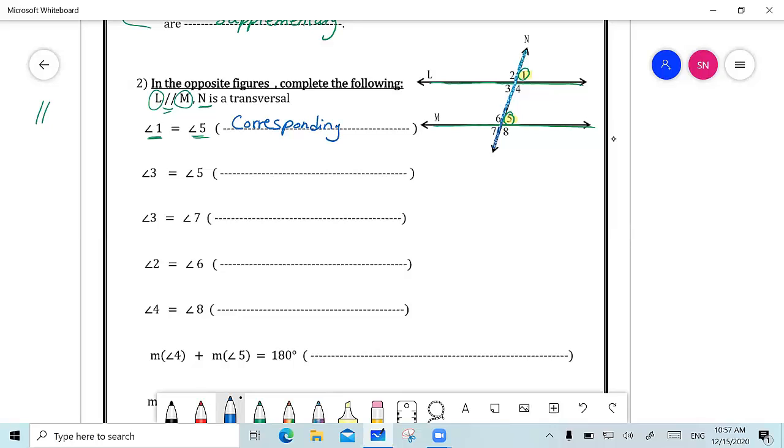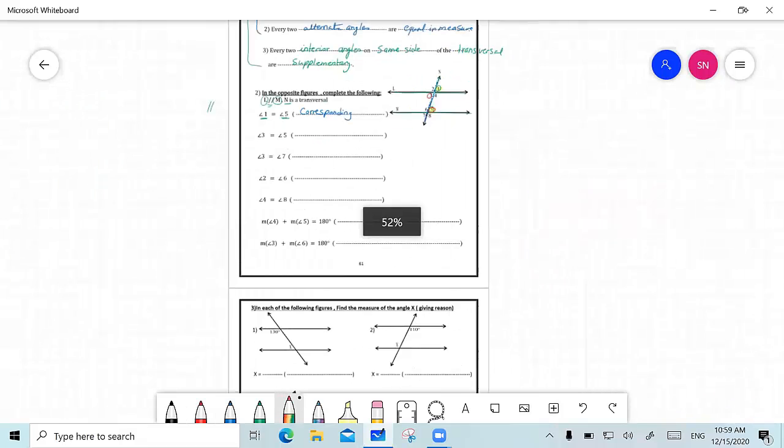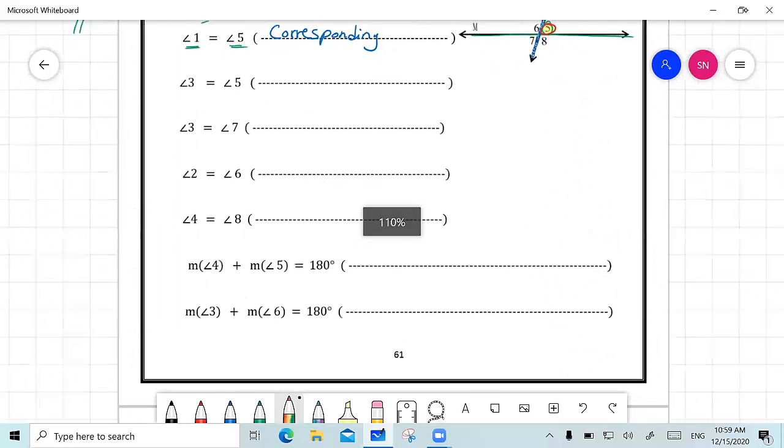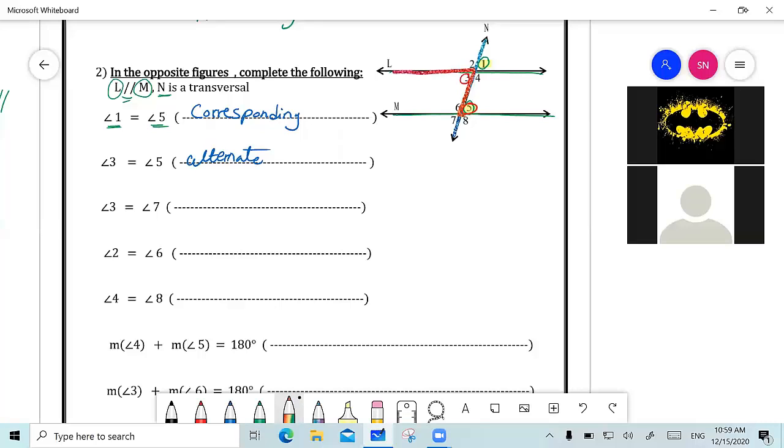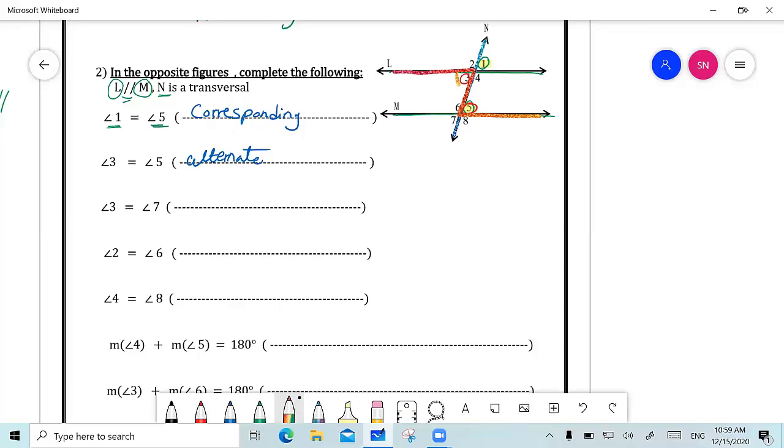Let's go now and see why is angle 3 equal to angle 5. So again, angle 3 and angle 5, both of them are alternate angles. And as you can see, they are forming the letter Z. Here is angle 3 and here is angle 5.